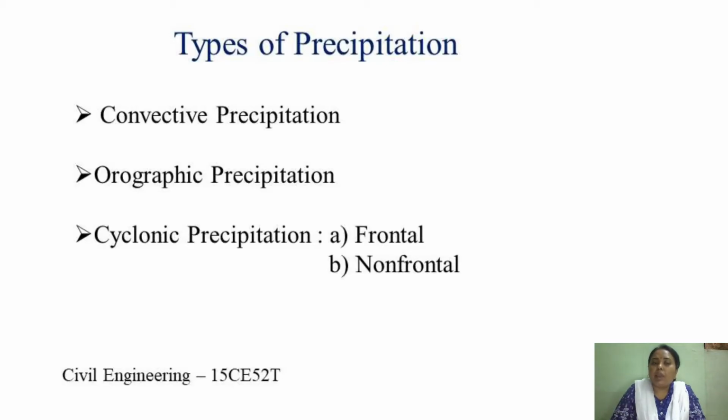Based on the mechanism of cooling, precipitation is classified into the following types: convective precipitation, orographic precipitation, and cyclonic precipitation. Under cyclonic, we have frontal and non-frontal. And in frontal, again we classify it as cold front and warm front.